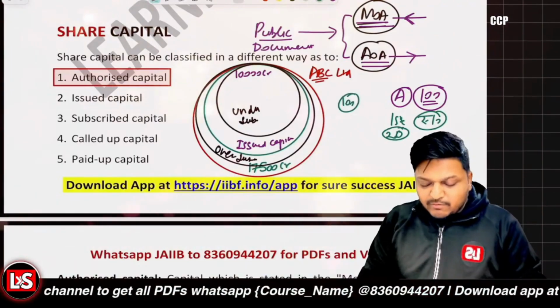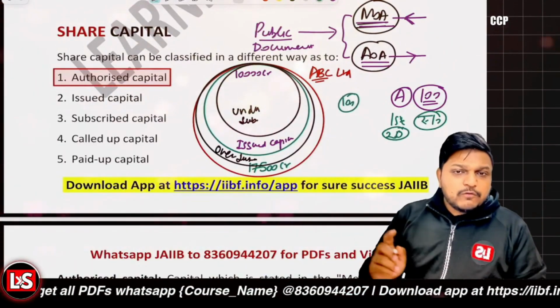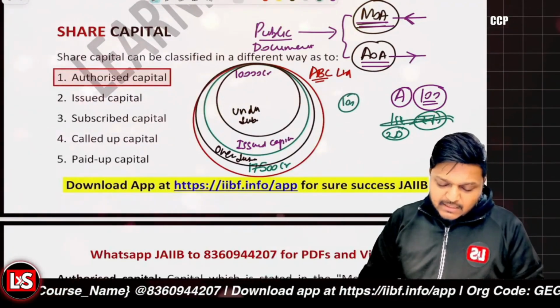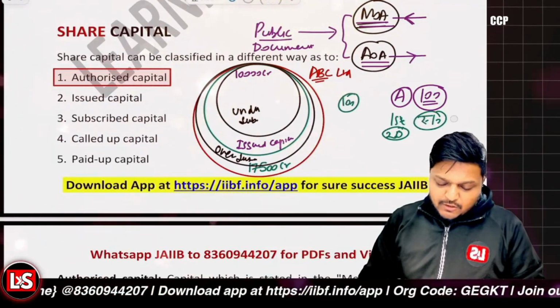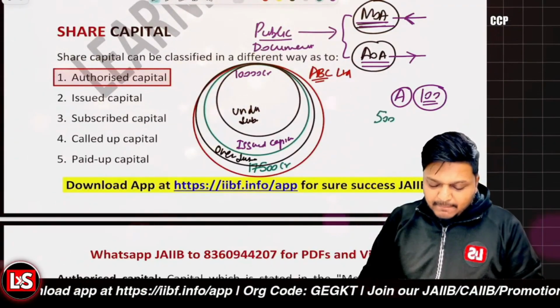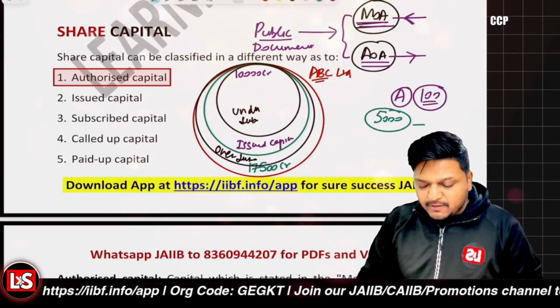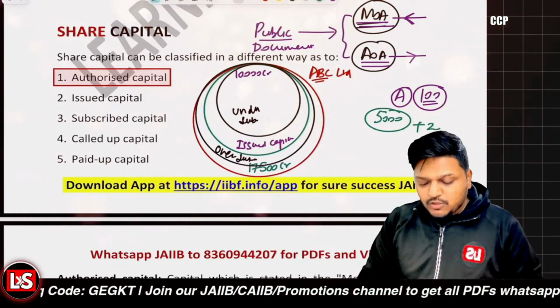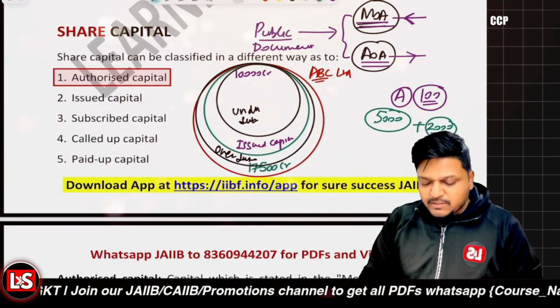So that will be the first call. Let's say person A paid 5,000 rupees application money, and for the first call he paid, let's say, 2,000 rupees.